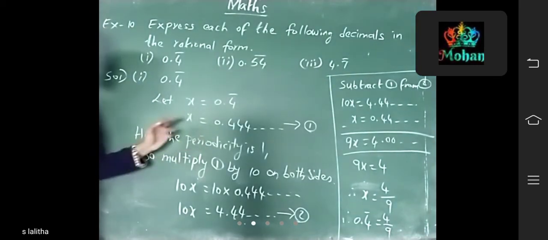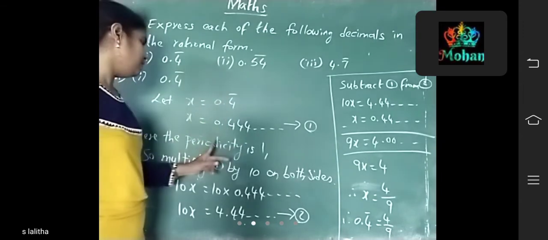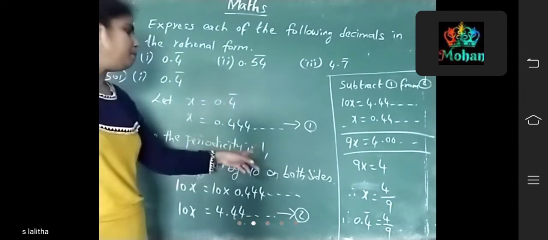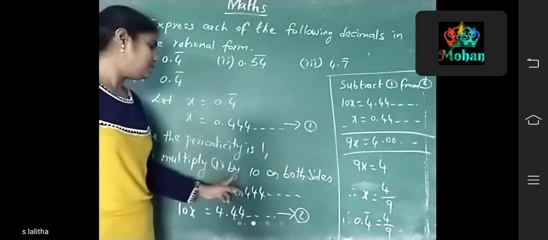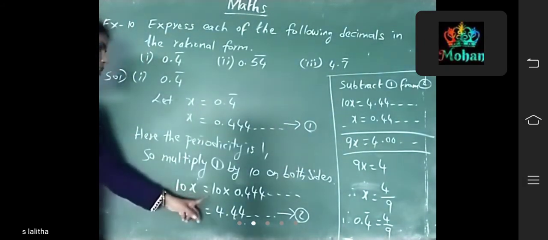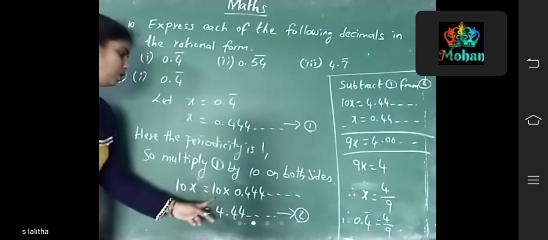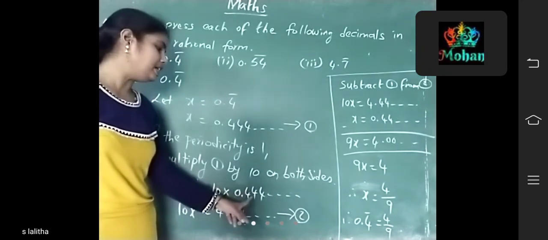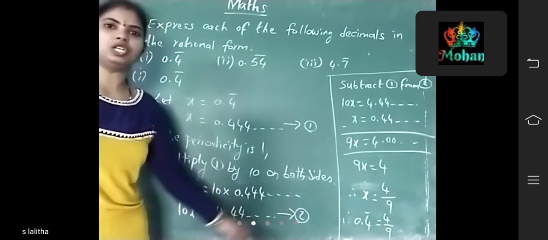And here the periodicity. What is that? How many digits are repeated here? Only one digit is repeated. So periodicity is 1. Periodicity 1 means you should take 10. Multiply the first equation by 10 on both sides. So 10x is equal to 10 into 0.444 and so on. The decimal point will move to the right by one digit. So 4.44 and so on, that is equation 2.